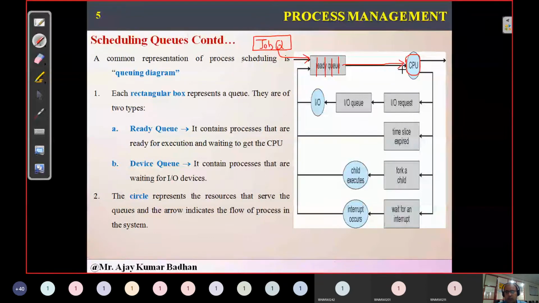Now during this execution, some processes might require an I/O request. Some processes might create child processes and wait until the child process completes execution. Or sometimes the process might be interrupted because a high priority process came. Like I am taking class right now, and suddenly the HOD sir came. So a high priority process came.